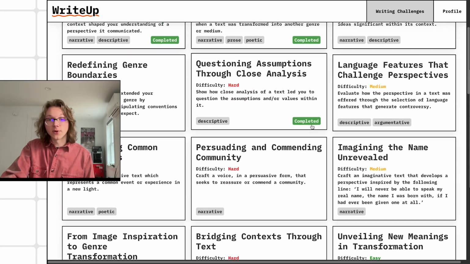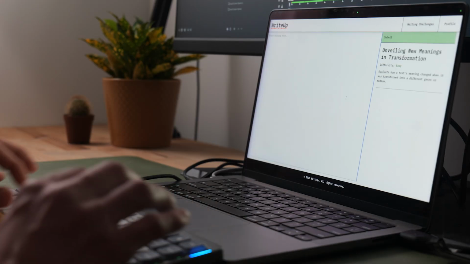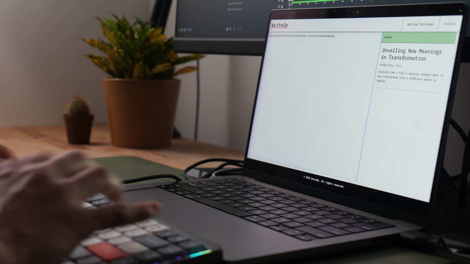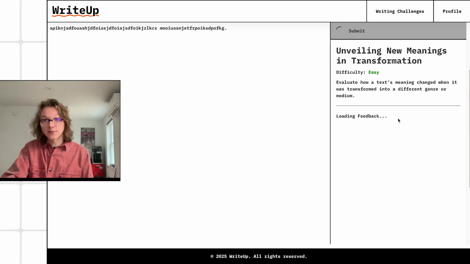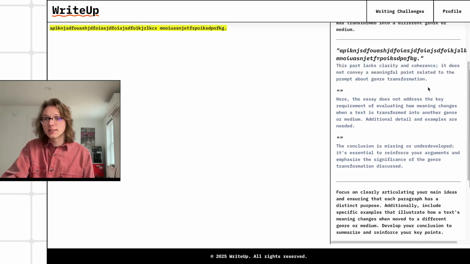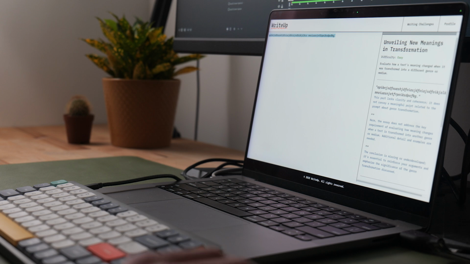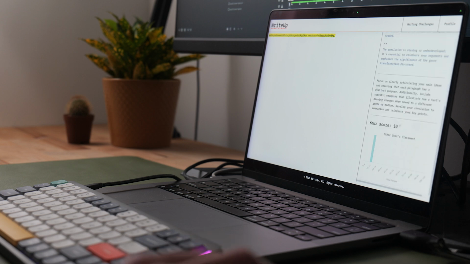So we're going to pick a random one from all of these. We're going to try unveiling new meanings and transformation. And instead of giving it an honest effort, we're just going to write some nonsense here, right? And we're going to submit this. We're going to wait a second, and it's going to give us some feedback that's going to say, this part lacks clarity and coherence. It does not convey a meaningful point related to the prompt about genre transformation. So here it is. It's told us, you've just answered nonsense, and it's given us feedback directly to that, and it's given us a very low score of 10.